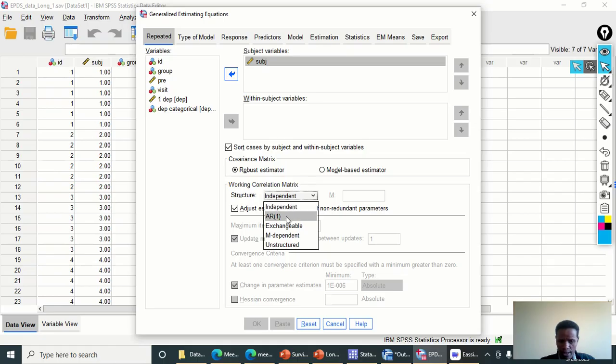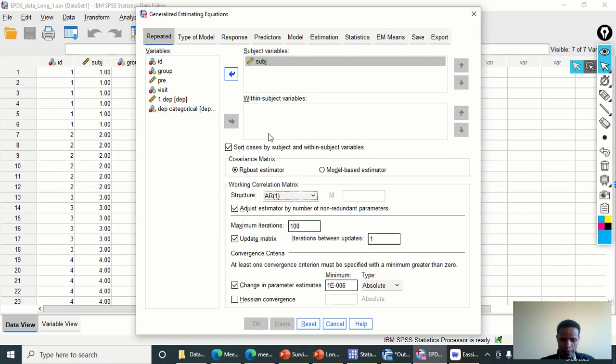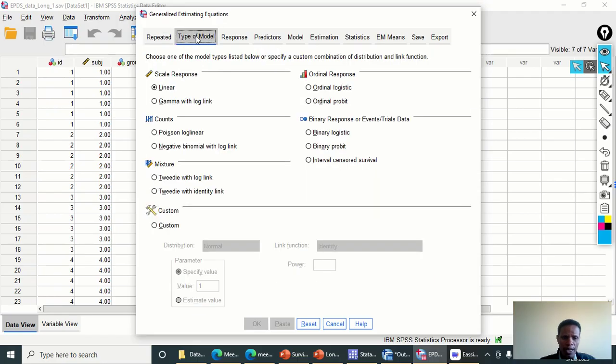But in this case, let me just use the autoregressive working correlation structure. The type of model should be binary logistic. So I click on this binary logistic.